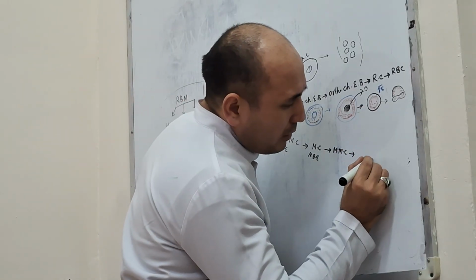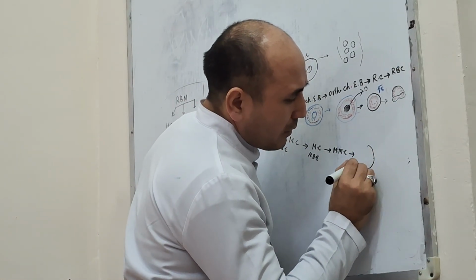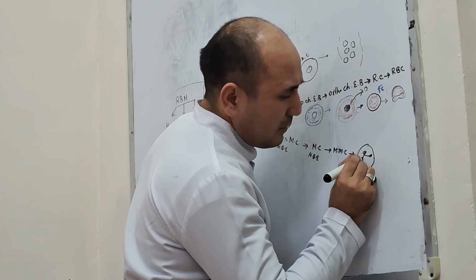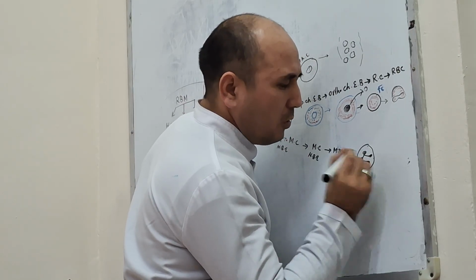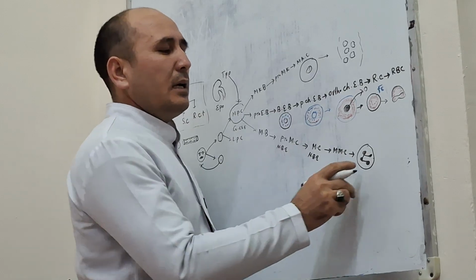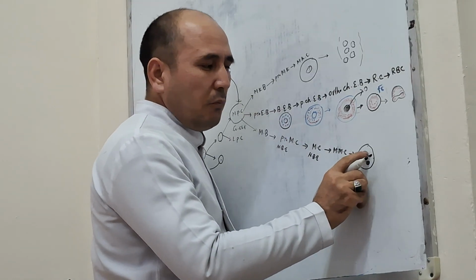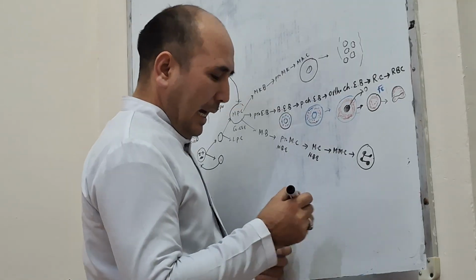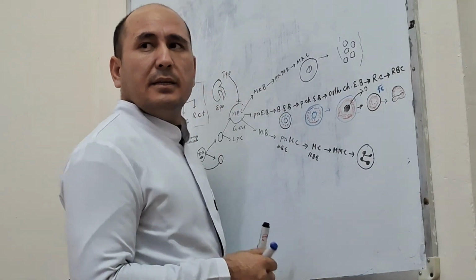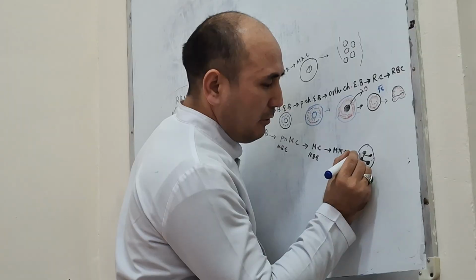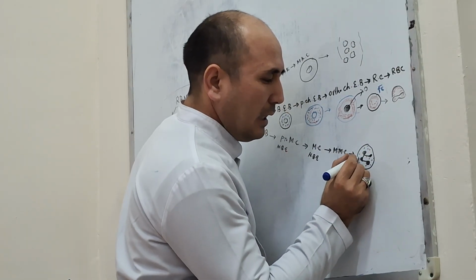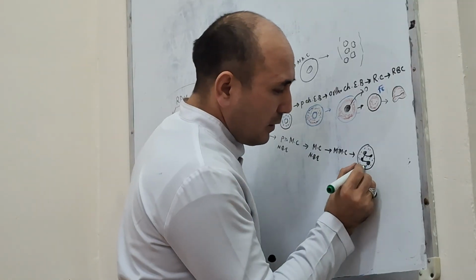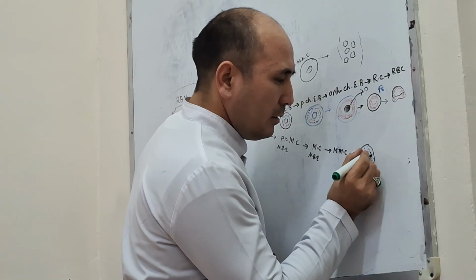How does the neutrophil look? This is the nucleus. This is the neutrophil, with a multilobar or multi-segmented nucleus with acidic and basic granules. Here you can see the basic granules and also acidic granules. That's why it is called neutrophil.